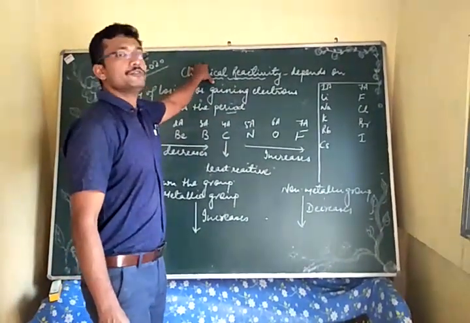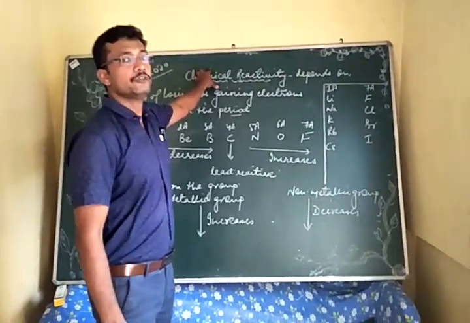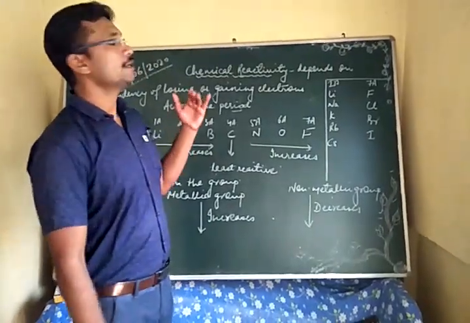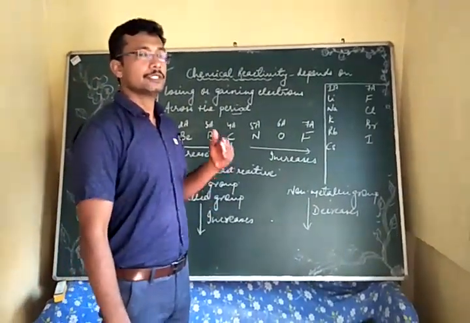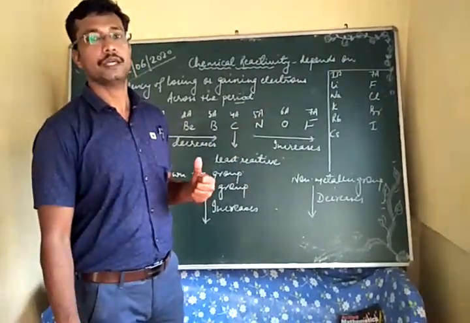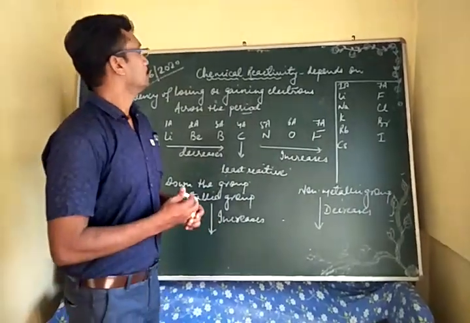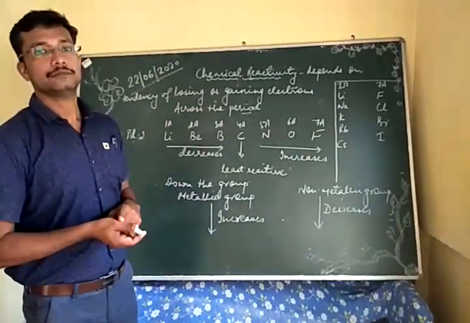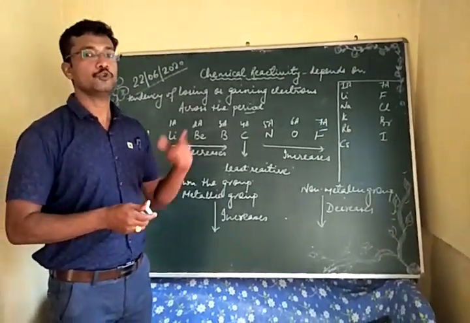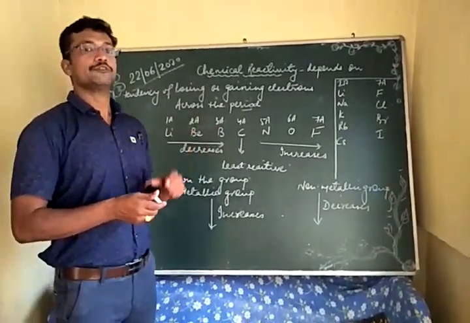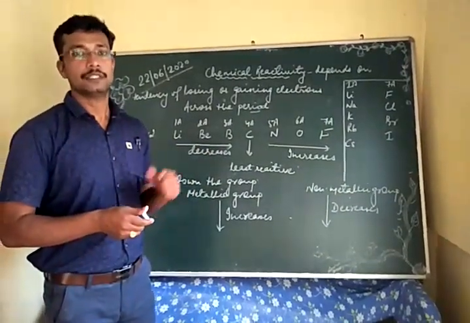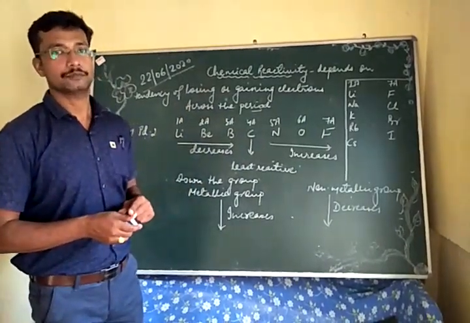So we are now going to discuss another periodic property, which is chemical reactivity. You should know chemical reactivity depends on the tendency of an element to lose or gain electrons. In the case of metals, the chemical reactivity will be decided by their tendency to lose electrons, and in the case of non-metals, the chemical reactivity will be decided by their tendency to gain electrons.